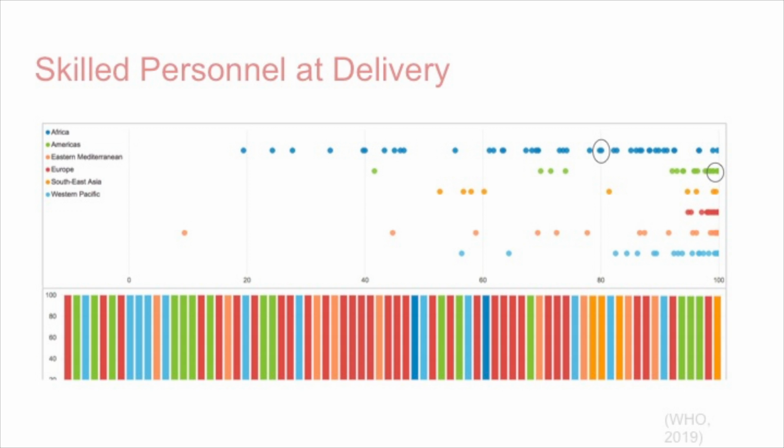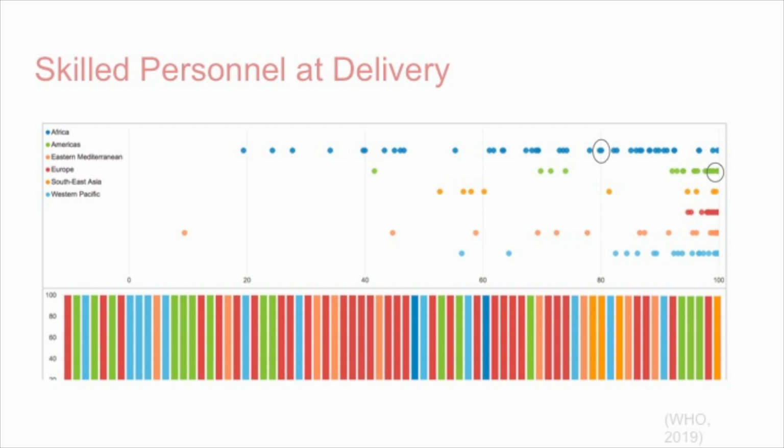I then examined the percentage of births that had skilled personnel present. This includes a doctor, nurse, or midwife. The US, all the way to the right, the green dot circled, reached nearly 100% of all deliveries having a skilled birth attendant present. The Congo, the blue dot just to its left, reached 80%.